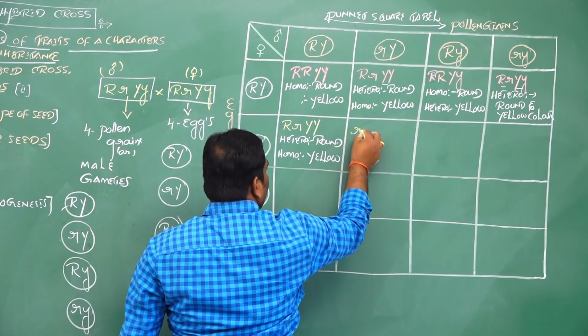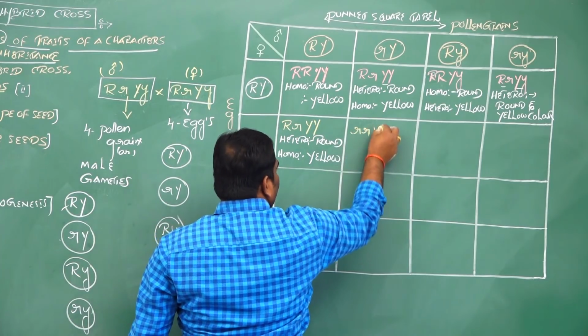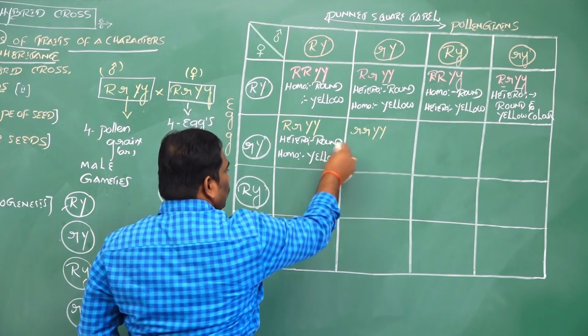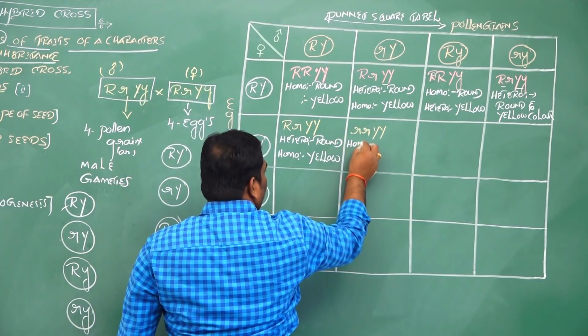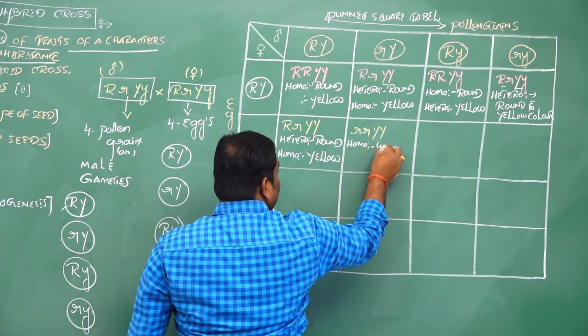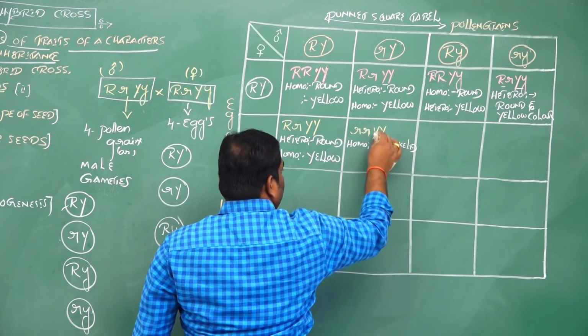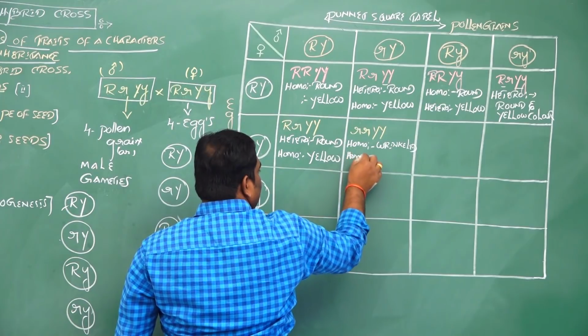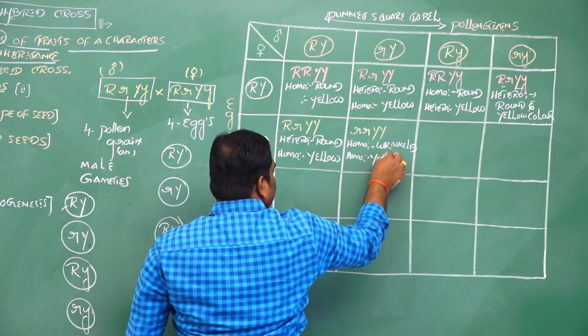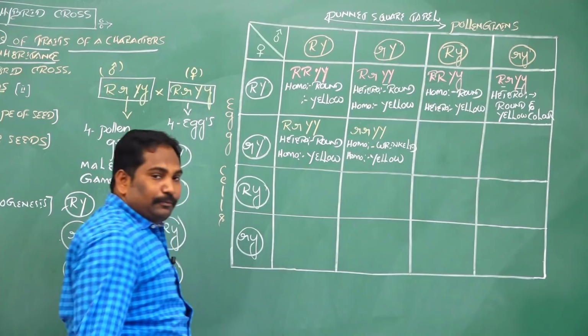And the next one is small r, capital Y crosses with small r, capital Y, then it produces small r, and capital Y. Both are homozygous: wrinkled shape of seeds and homozygous yellow color seeds. Clear?